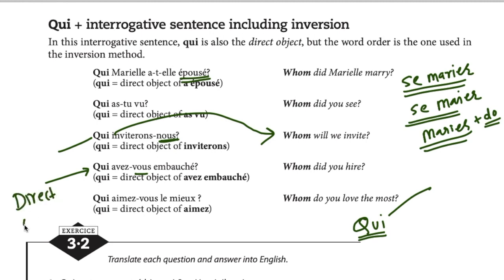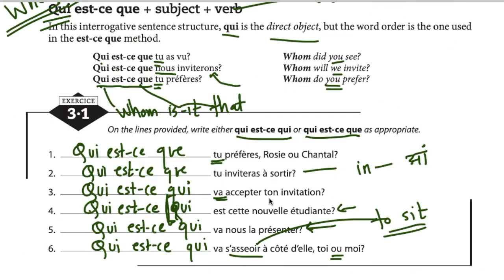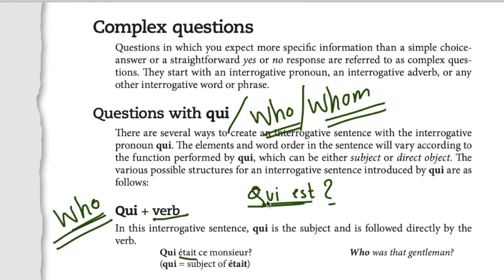Okay. That means it will be translated as what, Opal? Whom? Yes, awesome. Fantastic. Yes, it will be translated as whom. Whom did you hire? Okay. Qui aimez-vous le mieux? Whom do you love the most? So that was qui as an interrogative pronoun, which can mean two things. Just to summarize, it can mean who when it is referring to the subject, or it can mean whom when it is referring to the direct object.